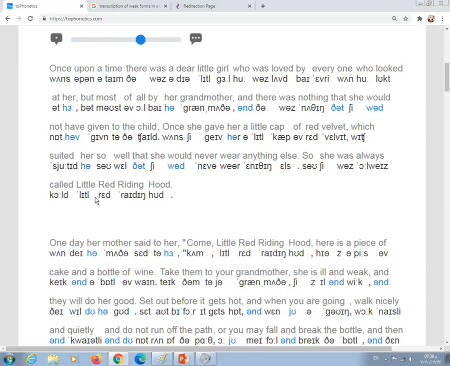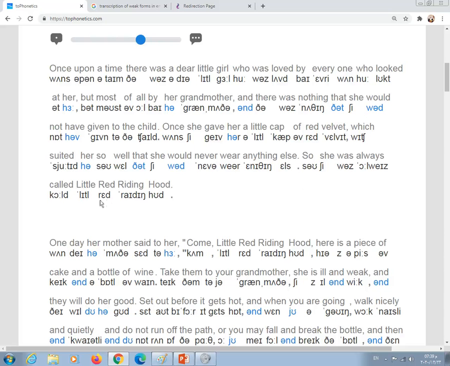Red, look at the R, red. Riding, not riding, no, riding hood. Okay, let's read. So she was always called Little Red Riding Hood.